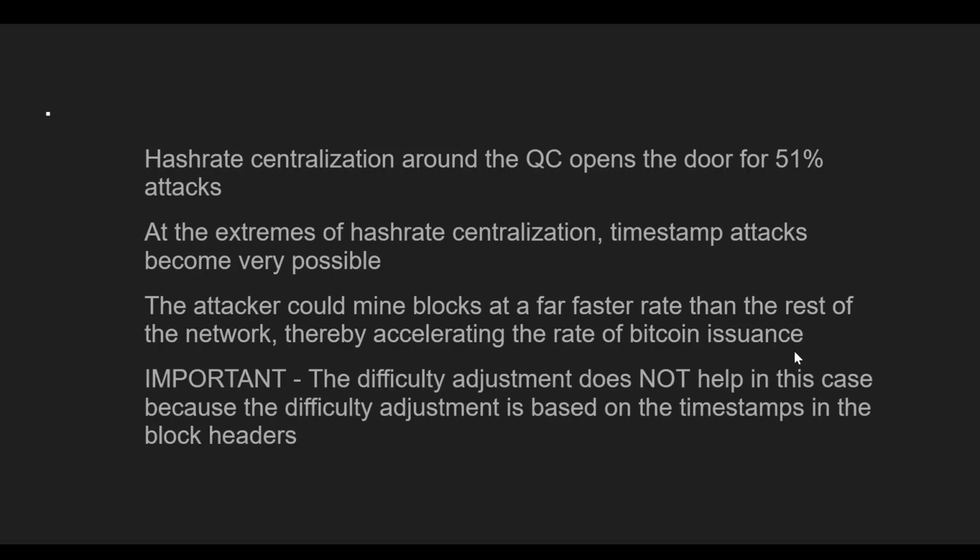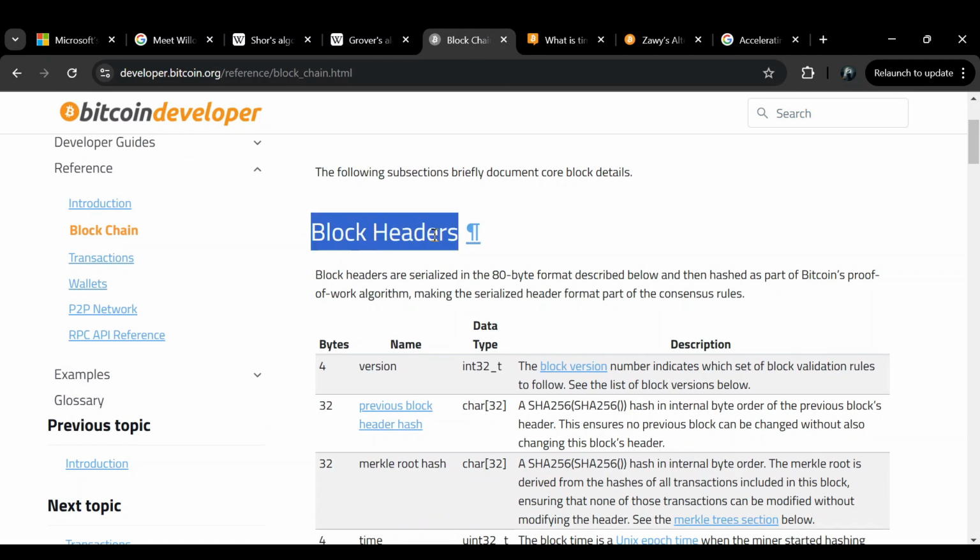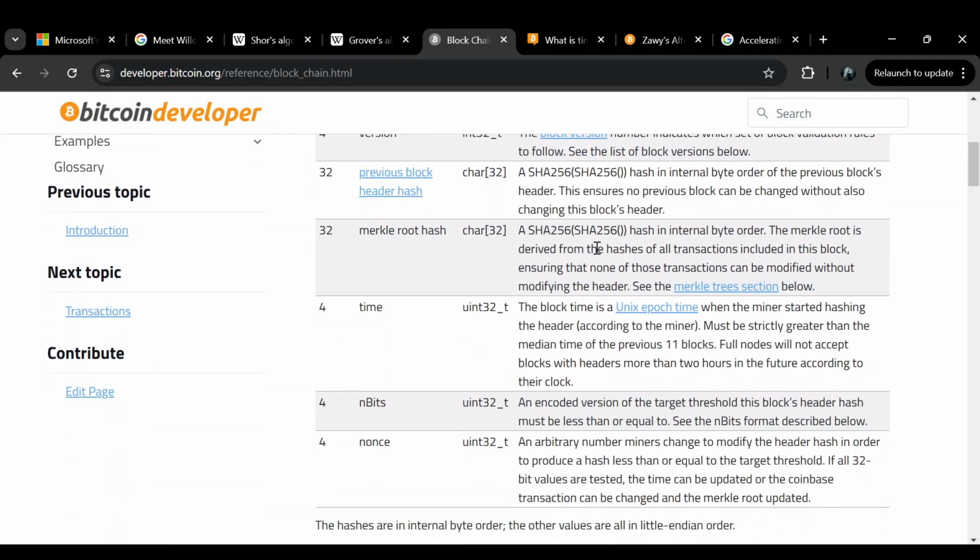Now you might say that the difficulty adjustment would kick in to fix this, but this is actually not the case under these certain sets of conditions, because you see the difficulty adjustment is based on the timestamps within the block headers. Okay, so I'll say that again. The difficulty adjustment is based on the timestamps within the block headers. This is really what that means. This is the blockchain and this is the block header, right? On the Bitcoin blockchain, the block headers have these fields in them.